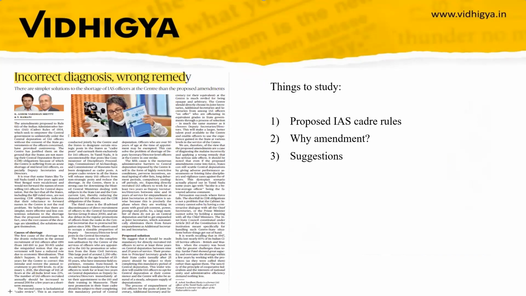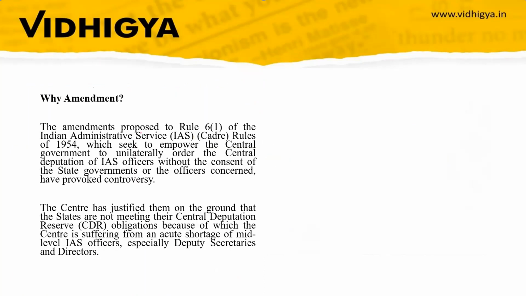Now the third topic we'll discuss: incorrect diagnosis, wrong remedy. So in this we'll discuss the proposed IAS Cadre Rules Amendment, why this amendment, and suggestions. So the amendment is proposed to Rule 6.1.